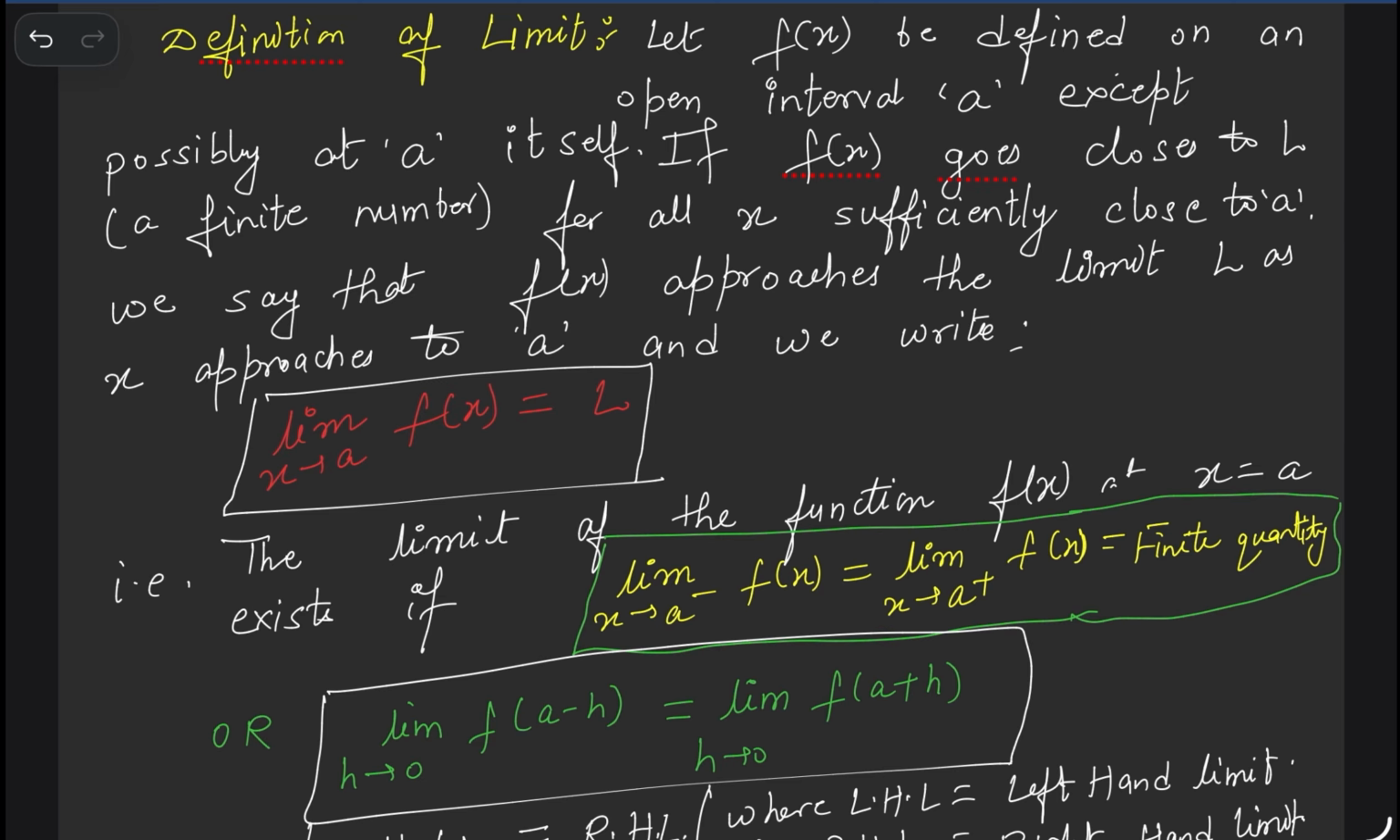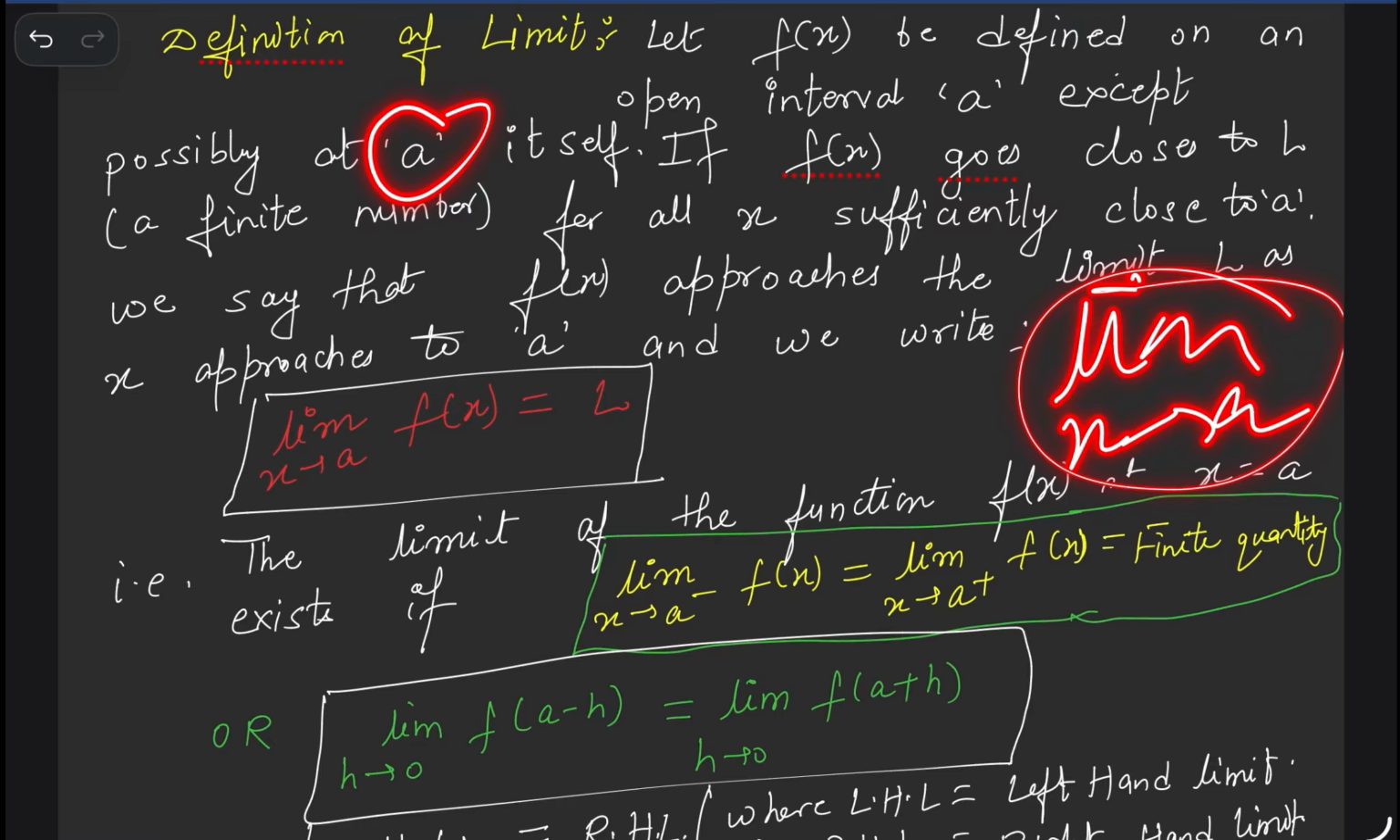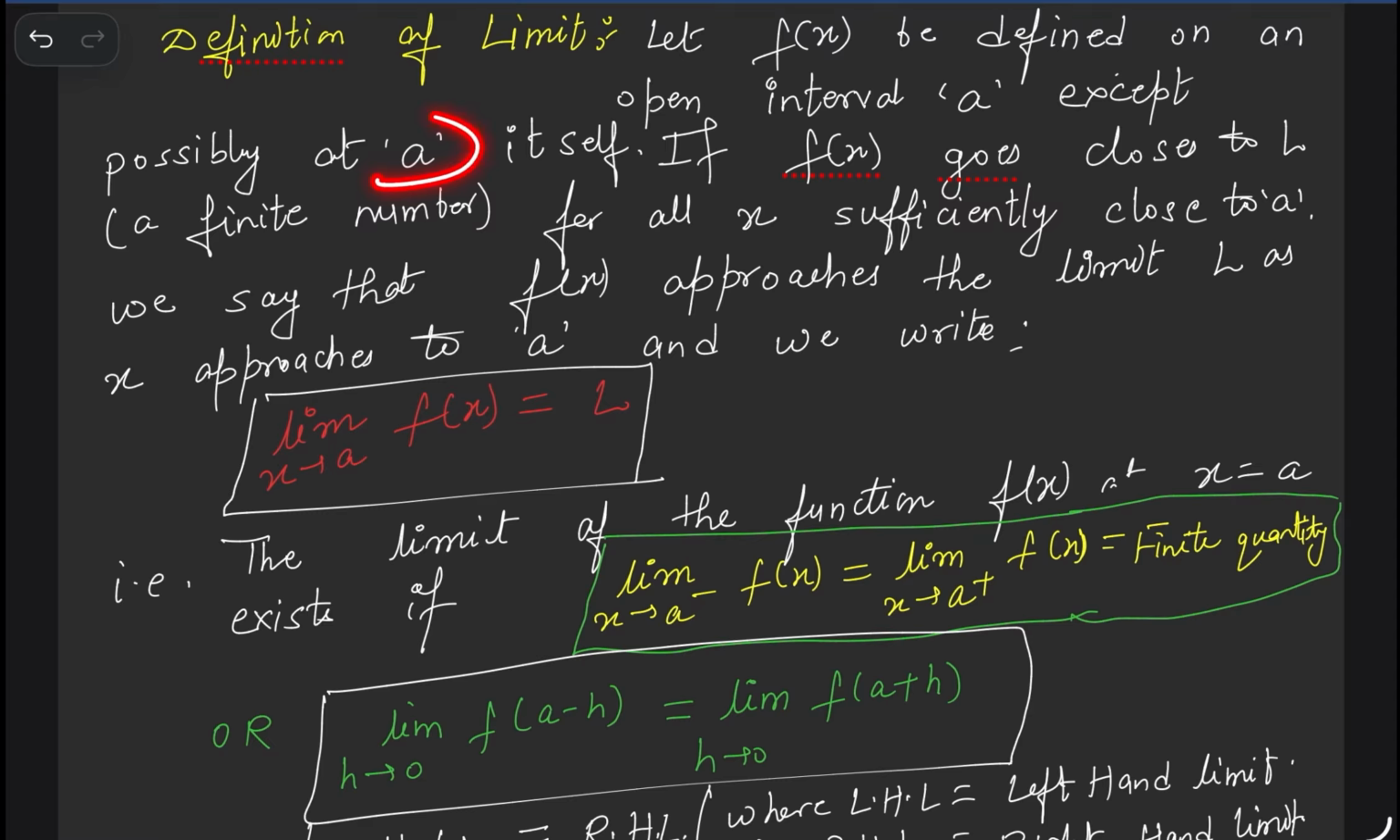Now, what is the definition? This concept is clear? Your concept is already clear for limit. Now come to the definition. Definition is what? Let f of x be defined on an open interval about a, except possibly at a itself. Which means what? Which means what we are trying to say? We are trying to say f of x is defined on an open interval about a except possibly at a itself. Which means if you are finding the limit at point a, limit x tends to a, then at point a the function is defined or not doesn't matter.